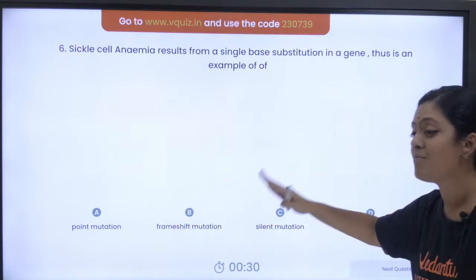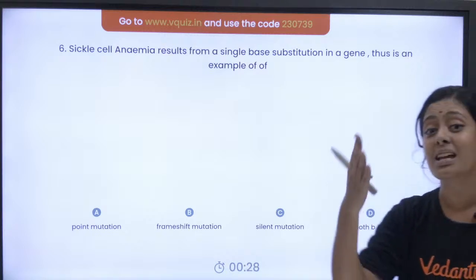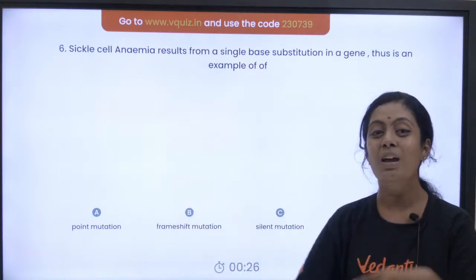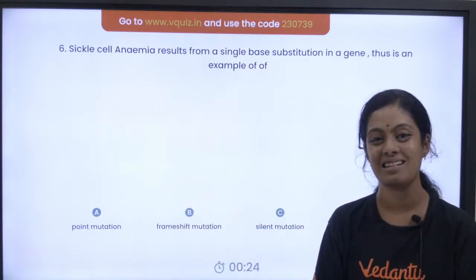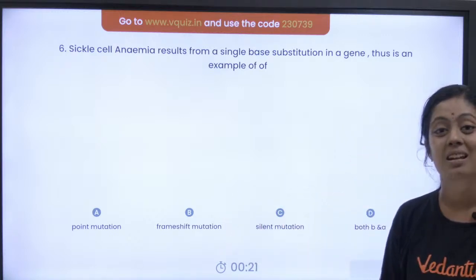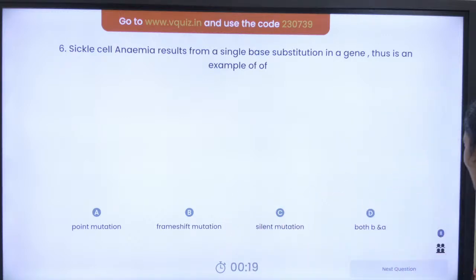It is not frame shift mutation, pasangala, because there is no shift in the frame. Okay, A has been replaced by U. So it is not frame shift mutation. The right answer is point mutation. Okay.